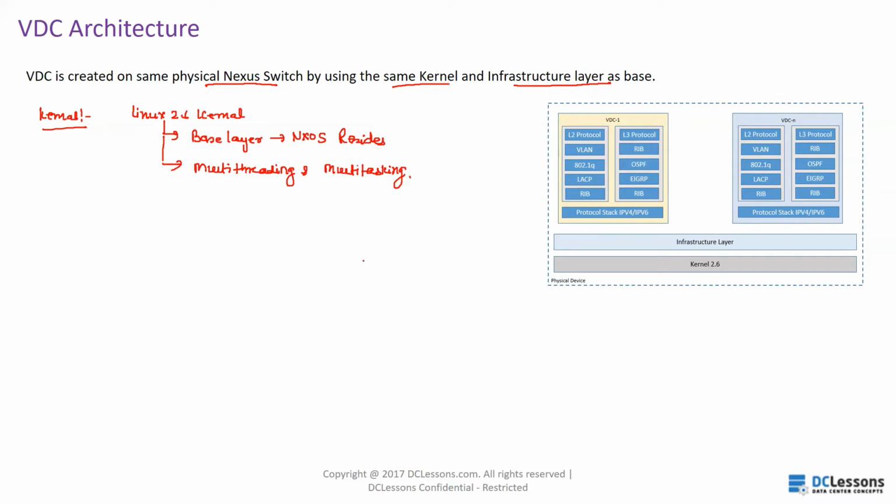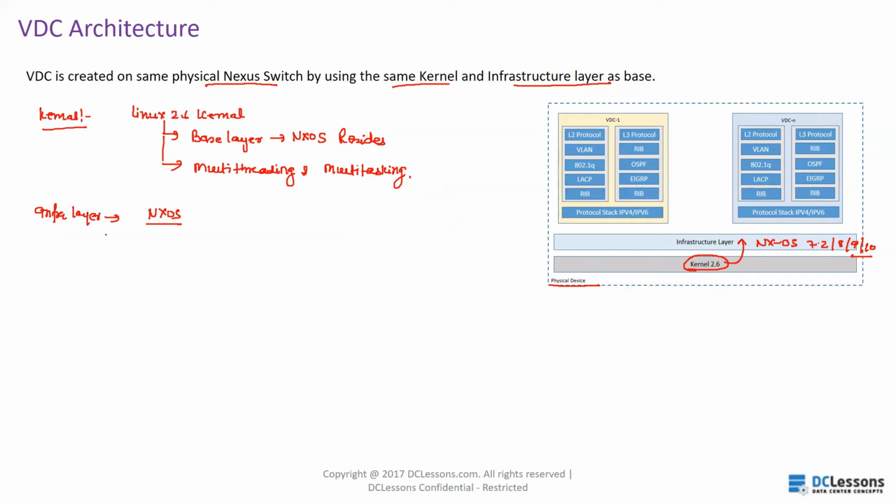Now I can talk about the infrastructure layer. The infrastructure layer is nothing but the NXOS that runs on the kernel. So here you can see this is your physical chassis, physical device. On top of it, kernel 2.6 is there, and on top of it, your NXOS is running. So NXOS 7.2 or 8 or 9 or 10, any version of the OS, it works.